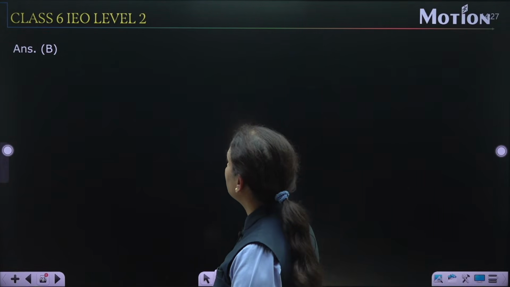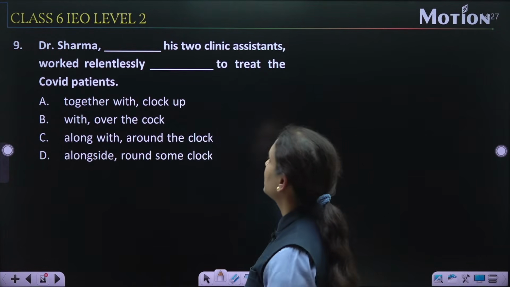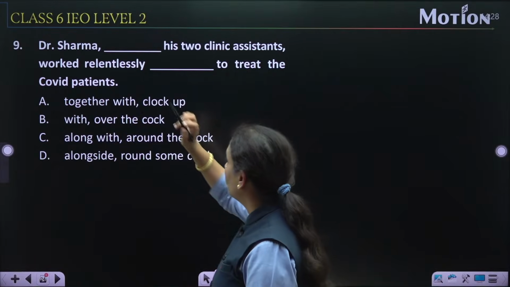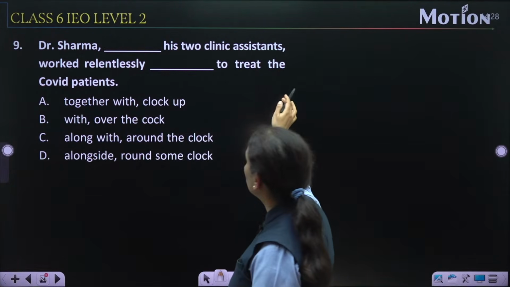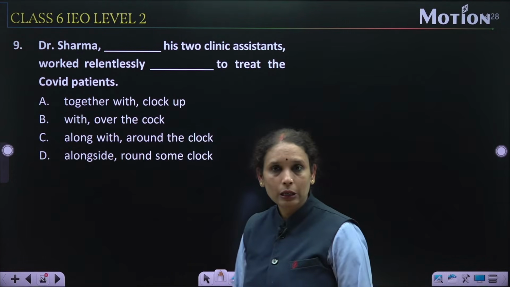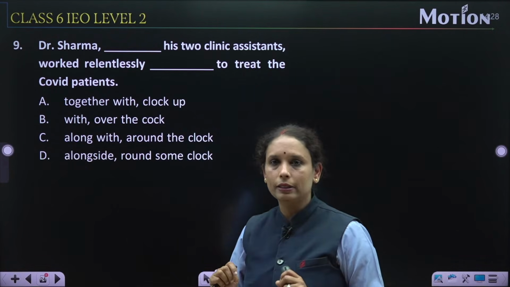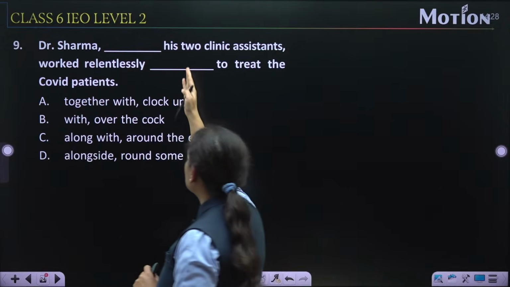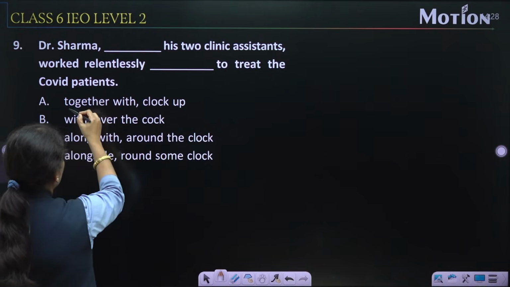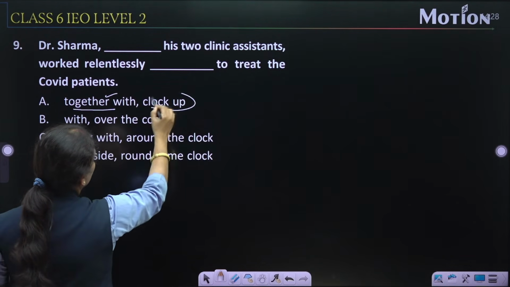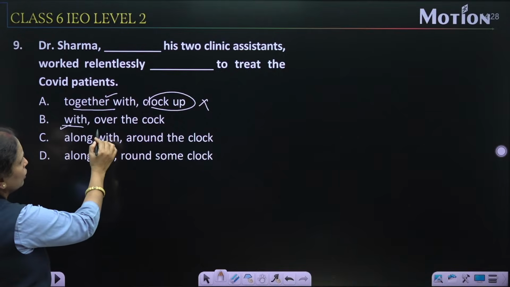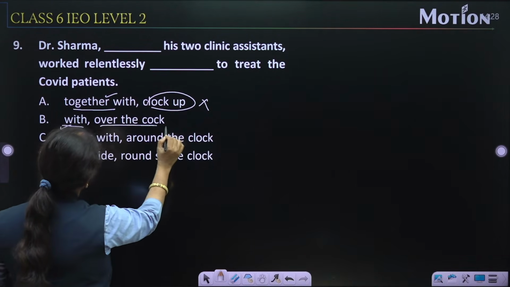Now come to the question number 9. That is here. Yes. Dr. Sharma dash his 2 clinic assistants worked relentlessly dash to treat the COVID patients. Okay. Now यहाँ पर हमारी बात हो रही है डॉक्टर शर्मा की, जो अपने 2 असिस्टेंट्स के साथ में काम कर रहे हैं. राइट? तो डॉक्टर शर्मा, अब now connect these blanks with the options. डॉक्टर शर्मा together with clock. Together with हो सकता है, बट clock with नो. डॉक्टर शर्मा with, yes it may be, but over the clock.